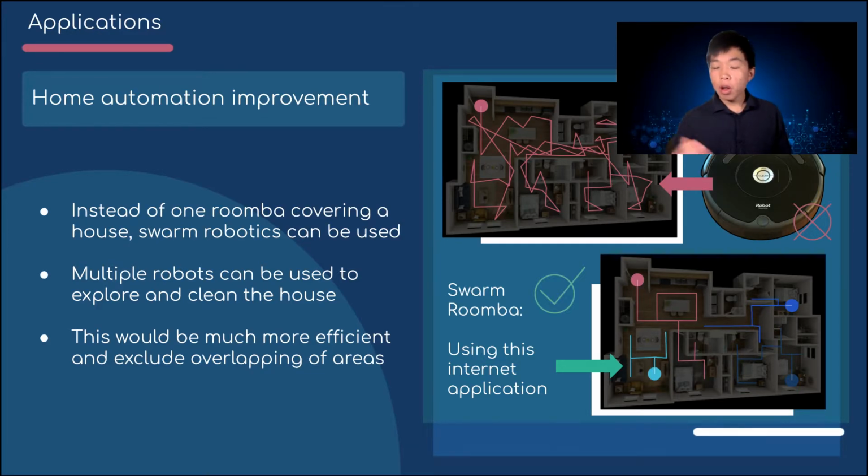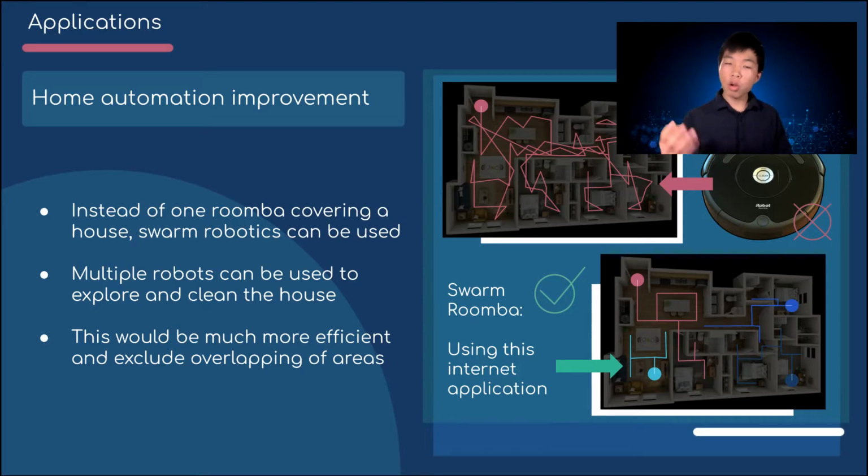Another application we came out with is home automation improvement. When the Roomba came out in 2002, it was a huge innovation because it was able to cover the whole house and clean every room. Its technology was super simple, however. All it did was bounce off walls until it covered the whole house and came back to its original station.